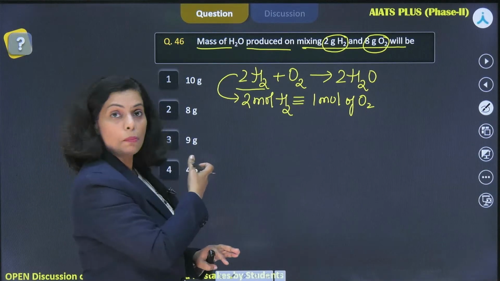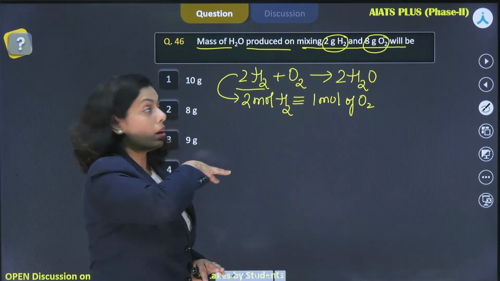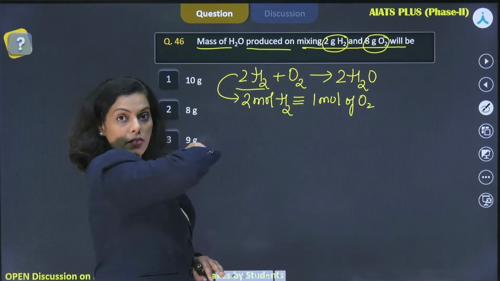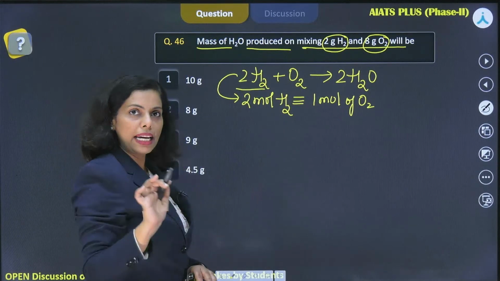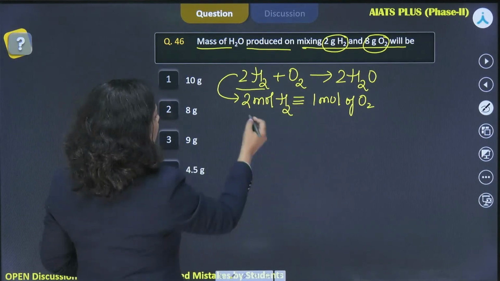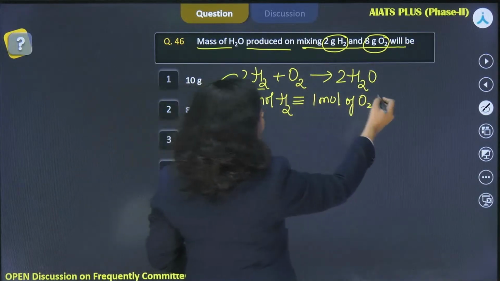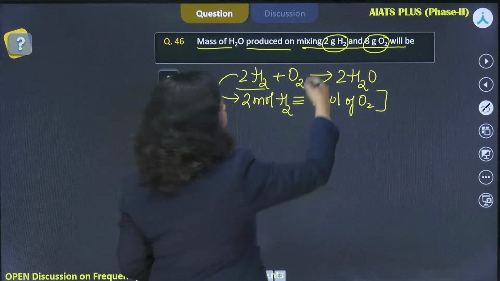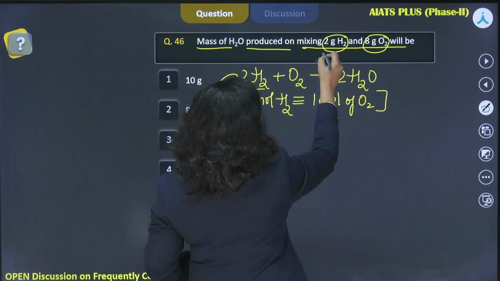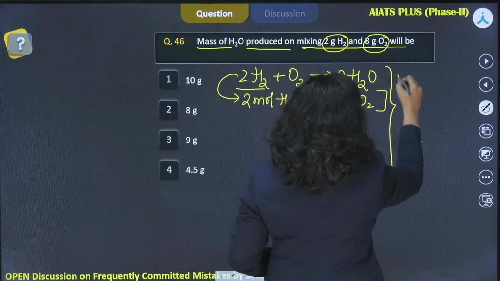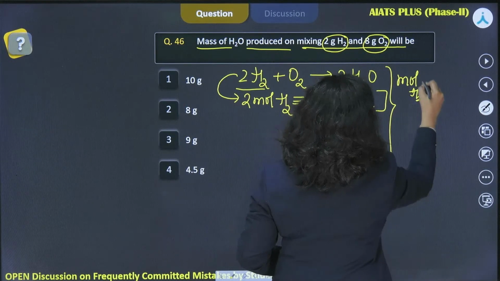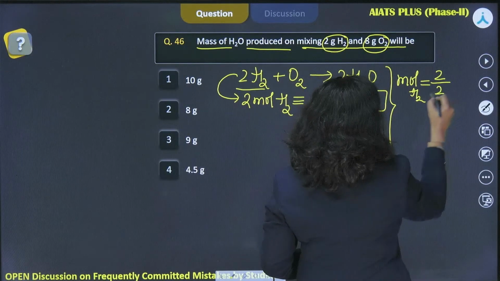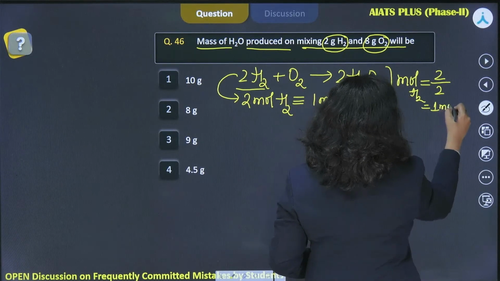The question is pretty simple. You can write the equation with the help of this. You are not preparing it, you are writing the equation, because hydrogen and oxygen are given to you and what is being produced. This I did. Now I am comparing the moles with respect to the stoichiometry and the given amounts. How much hydrogen is given? 2 gram. How many moles of hydrogen would there be? Let's do it here. Moles of hydrogen gas: 2 is the given mass divided by the molar mass of hydrogen, that is 2 gram per mole. It means 1 mole is given, right?